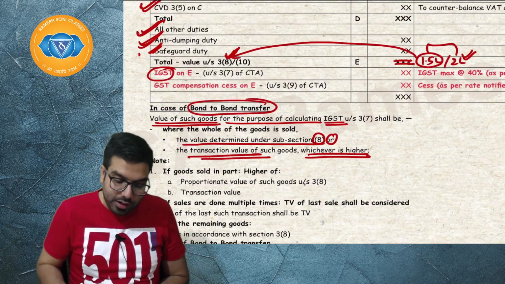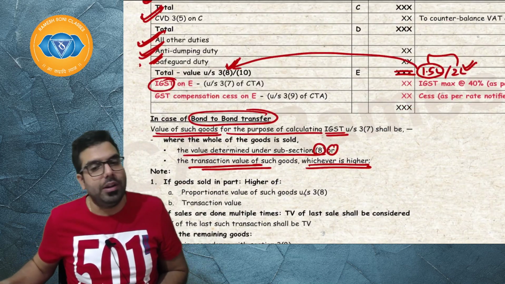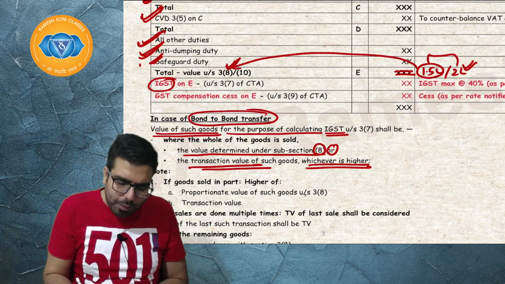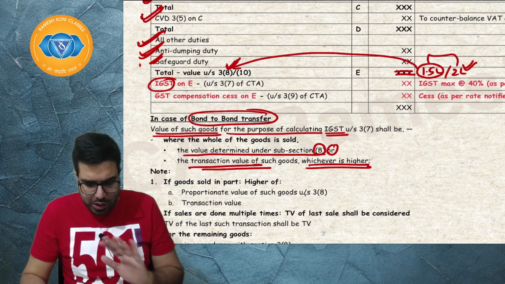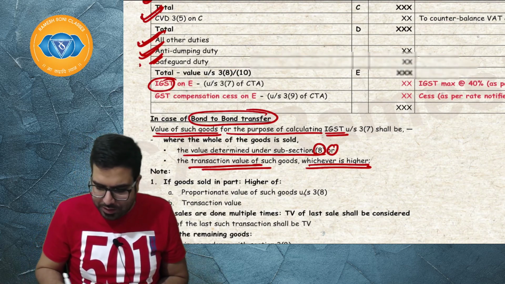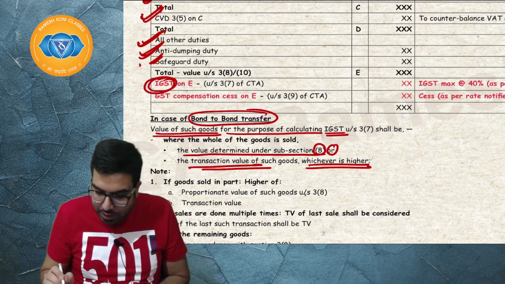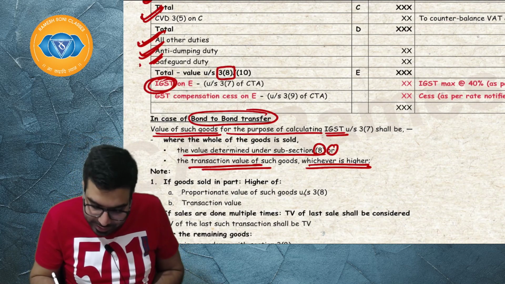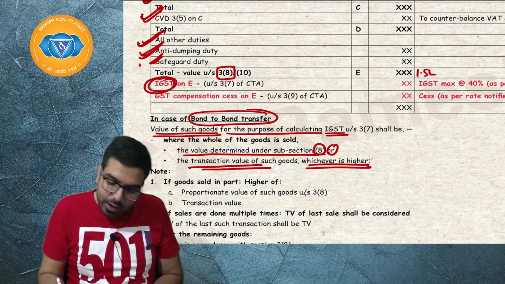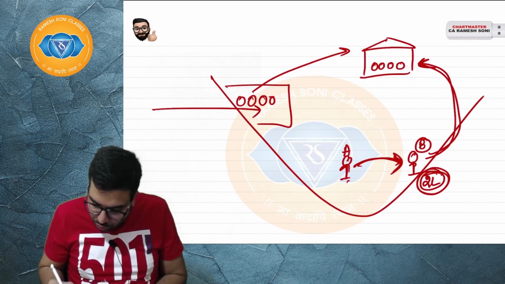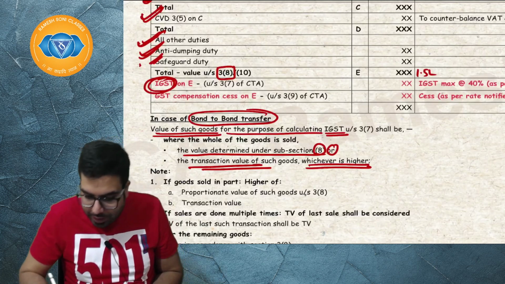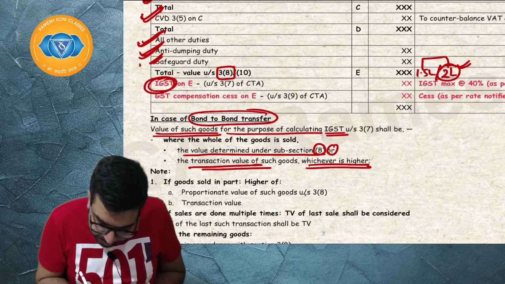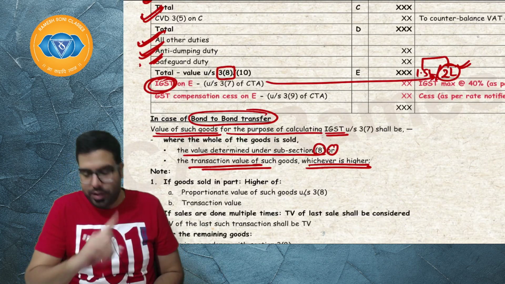I hope everyone is clear. So whenever there is a bond to bond transfer, on what value shall IGST be levied? In fact, in case of a high seas sale also, you will have to apply the same formula. IGST shall be levied either on the value determined under 3.8, or, supposing the value is coming to 1.5 lakh and he had sold these goods at 2 lakh, then 2 lakh, whichever is higher. So IGST shall be levied on 2 lakh here. I hope everyone is clear.